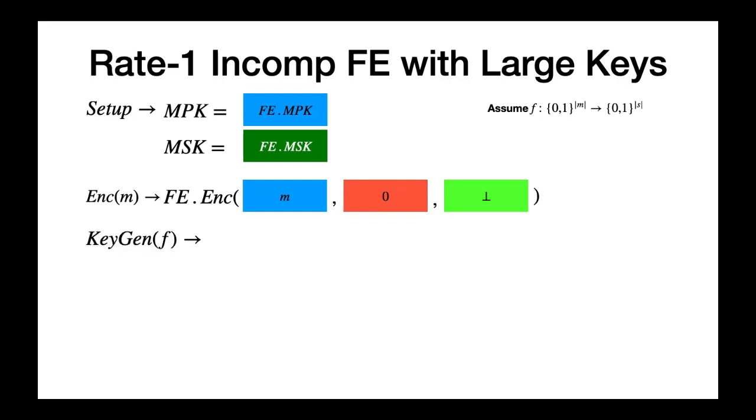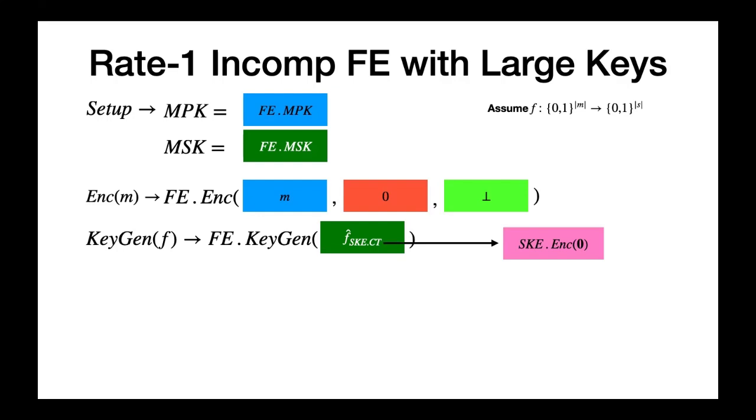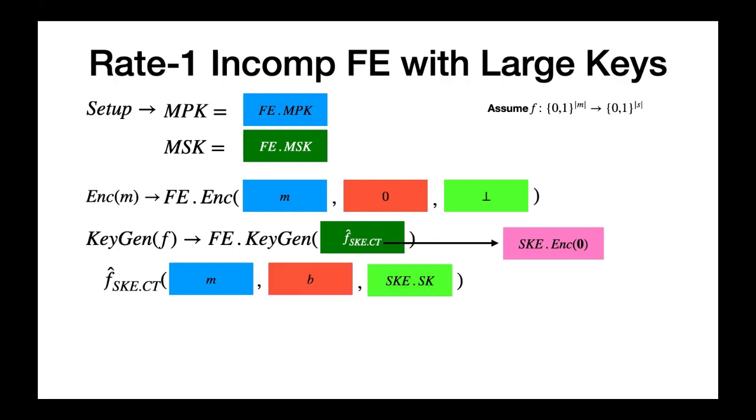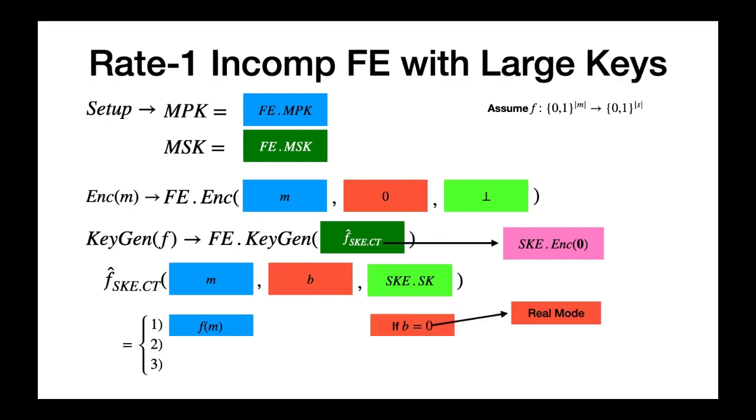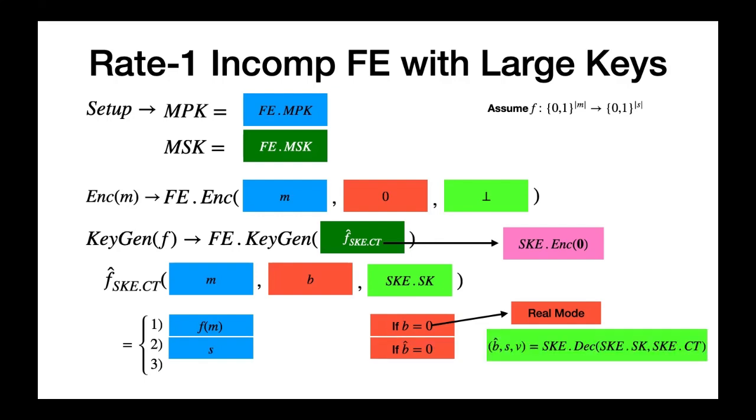To generate a secret key for the function F, it first generates a function F hat with the following description. It has an SKE ciphertext that encrypts an all-zero message. It takes as input a message M, a bit B, and an SKE secret key. If b is equal to 0, it simply returns f of m. Whereas if b is equal to 1, it first decrypts the SKE ciphertext using the SKE secret key to obtain the bit b hat, a seed s, and a string v. If the bit b hat is equal to 0, it outputs s. Otherwise, it outputs f applied on v, XORed with the output of the extractor on input m and s.